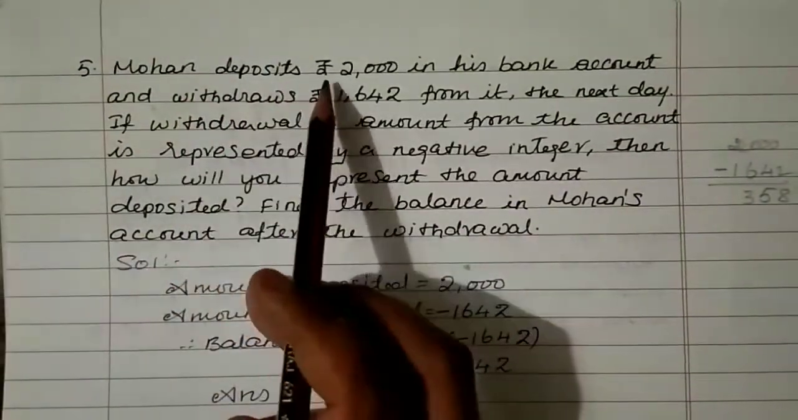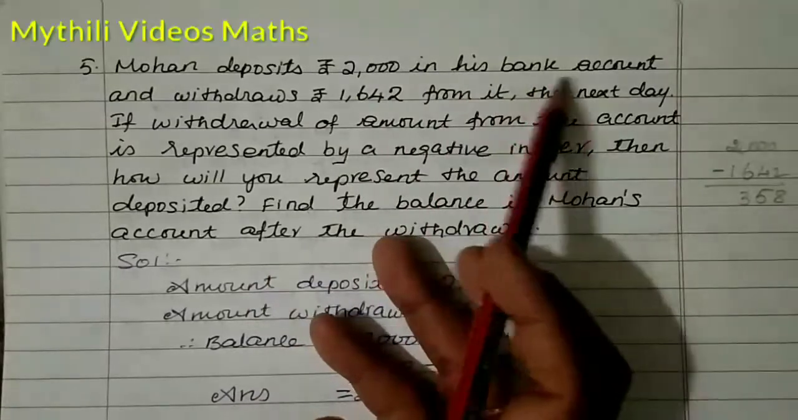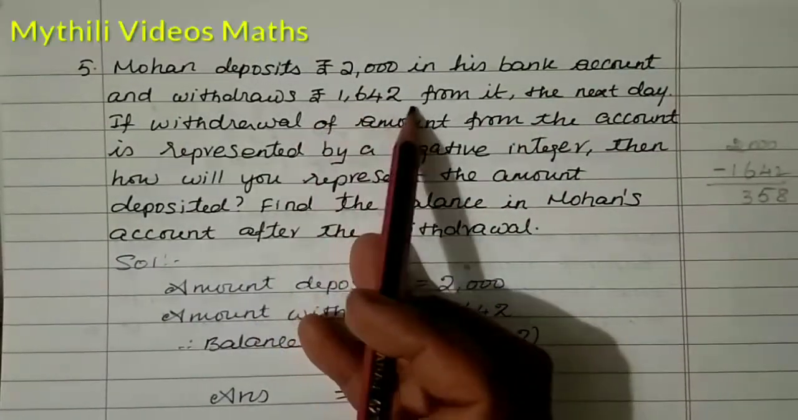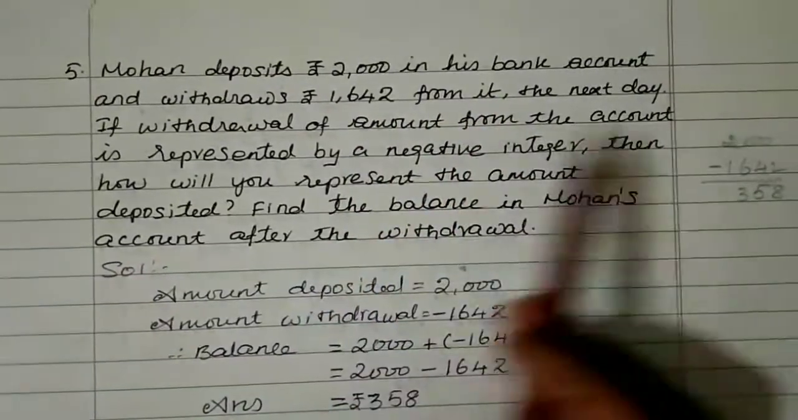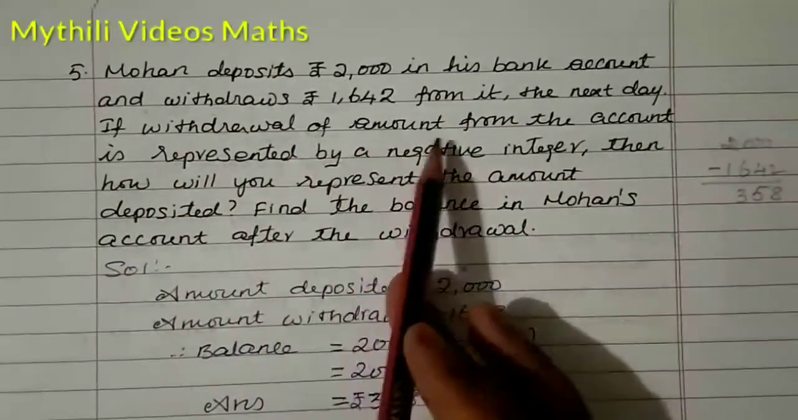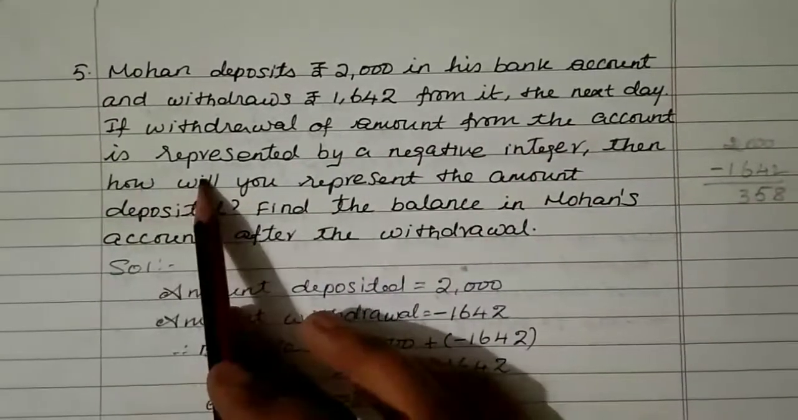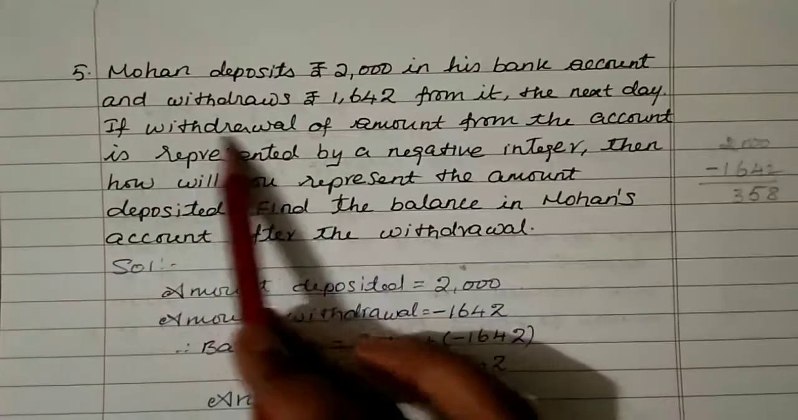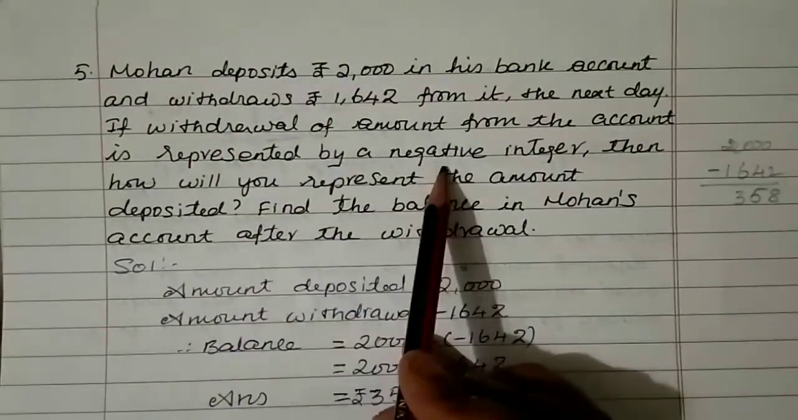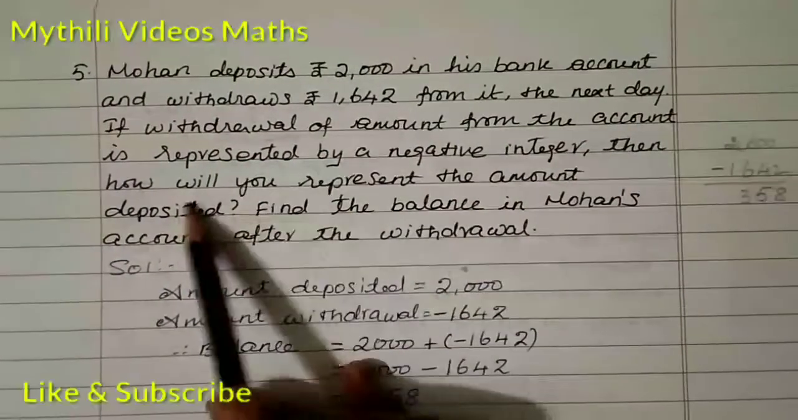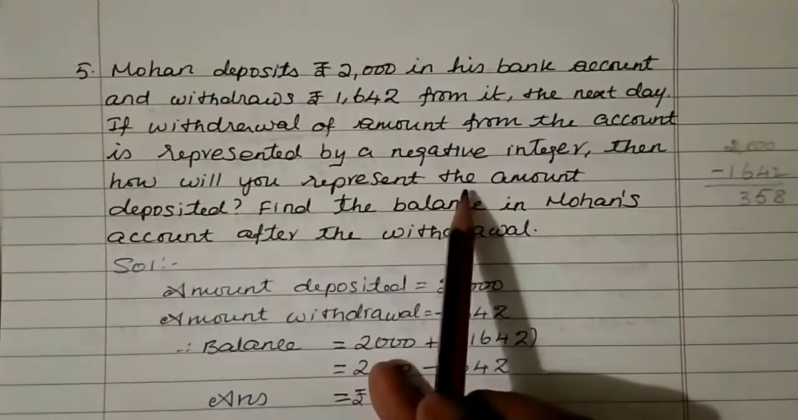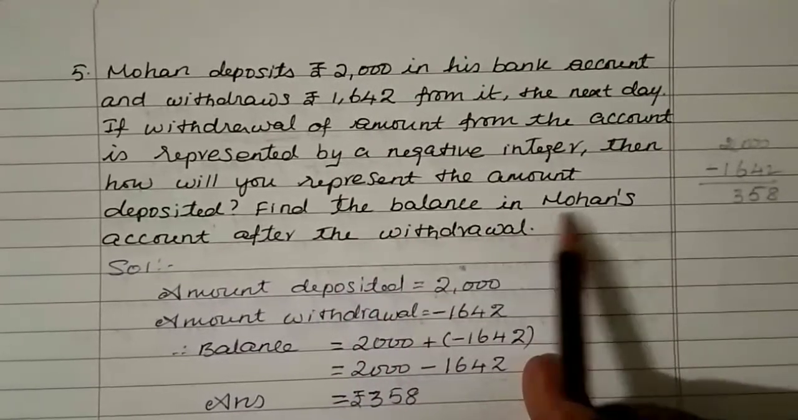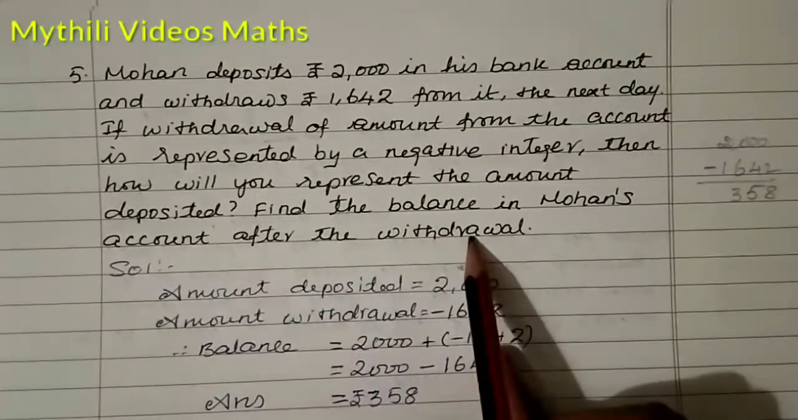Mohan deposits rupees 2000 in his bank account and withdraws rupees 1642 from it the next day. If withdrawal of amount from the account is represented by a negative integer, then how will you represent the amount deposited? And then find the balance in Mohan's account after the withdrawal.